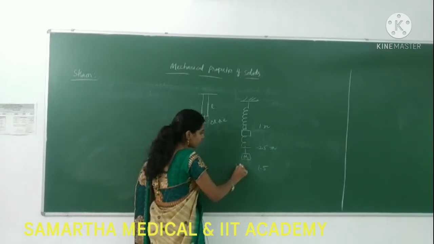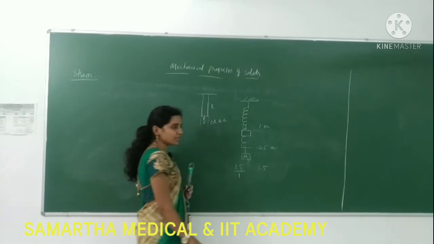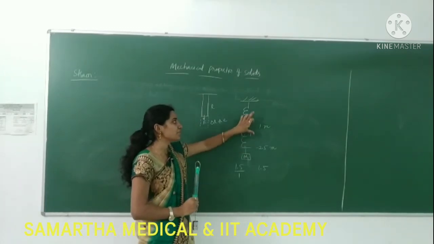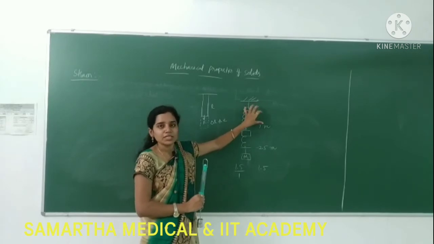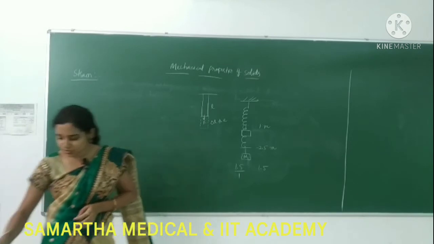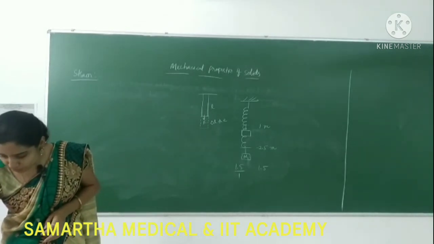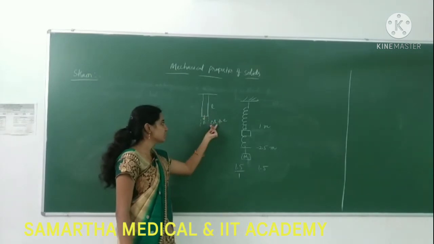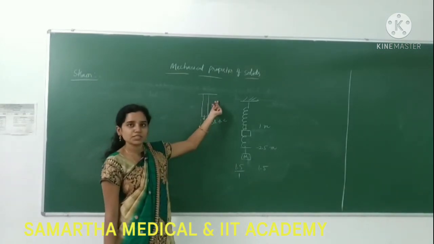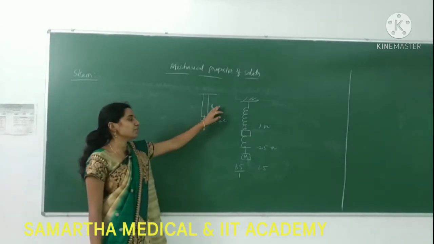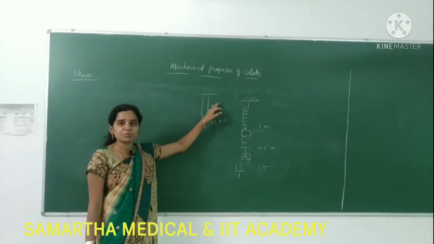Then 1.5 divided by 1 will be the strain. The ratio of change in dimensions to the original dimension is called strain. So here also, what is the change in dimensions? Delta L. The change in the length is delta L, and the original length is L. So the strain here I can call delta L by L. That is one type of strain.